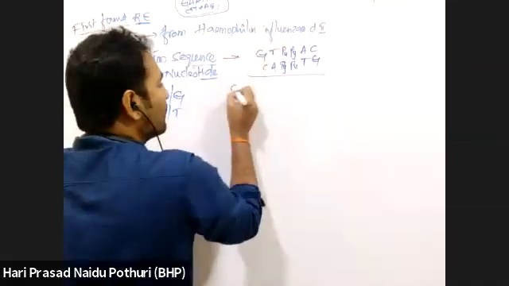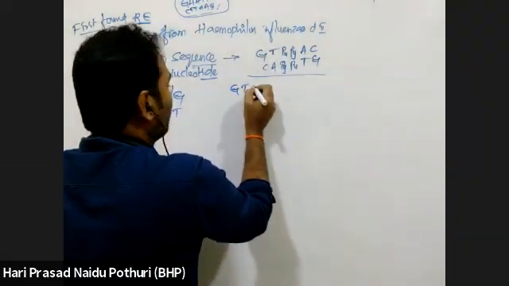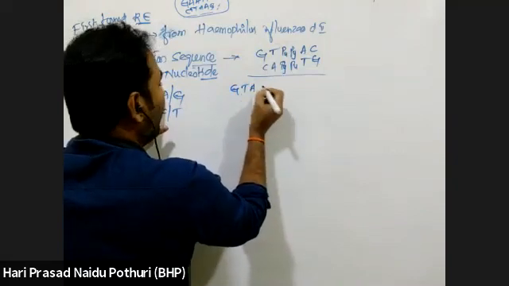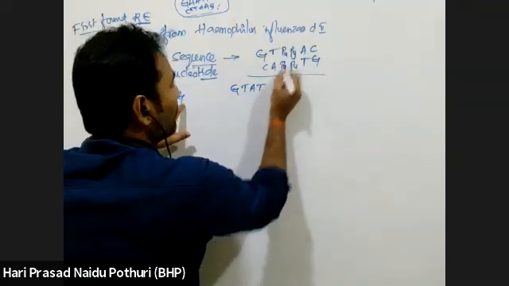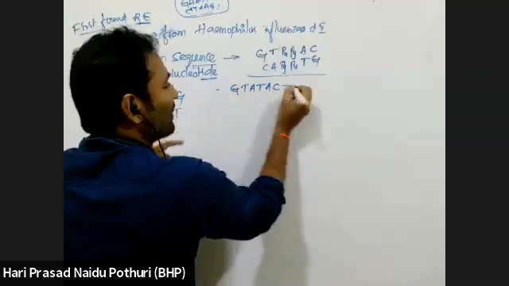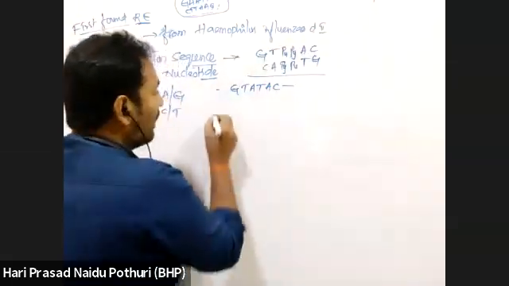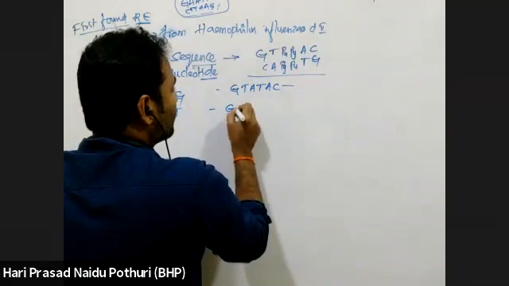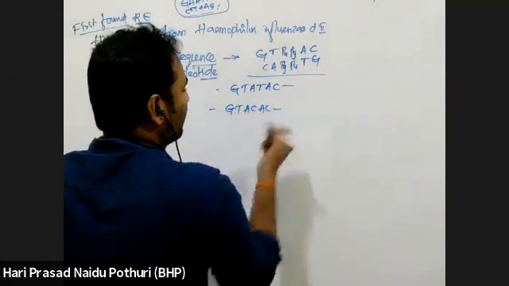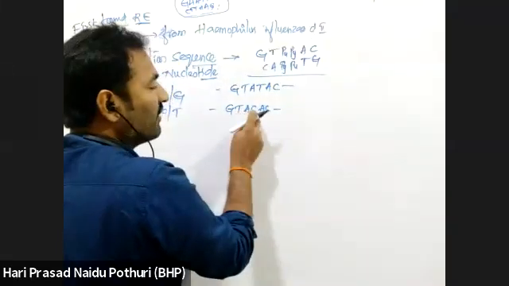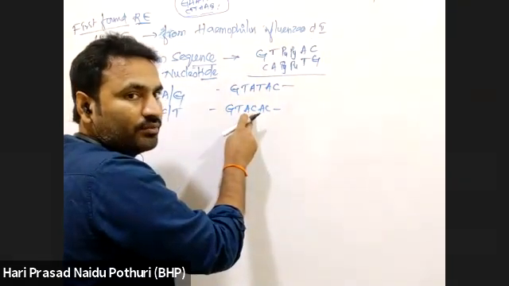See, GT, purine, suppose A, pyrimidine T, then AC. This is one possibility. Another possibility is GT, then another combination, AC, but it will not actually give palindromic nature.